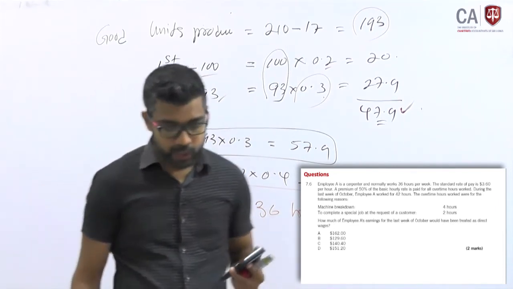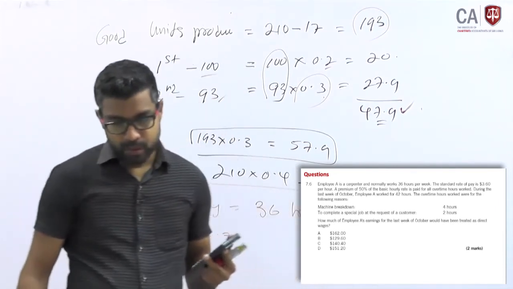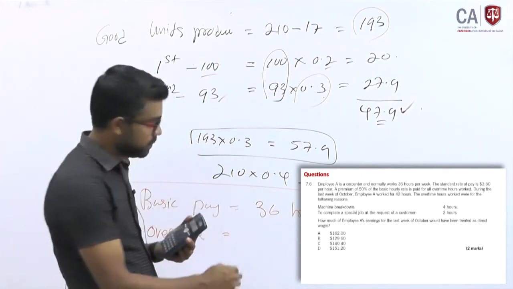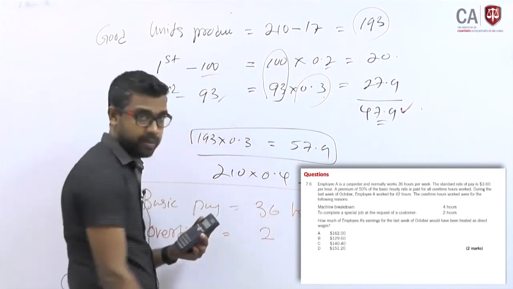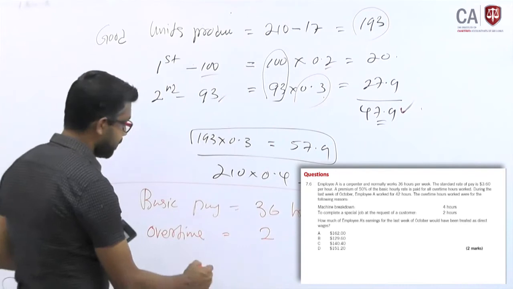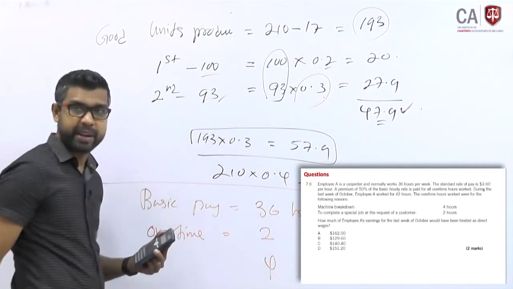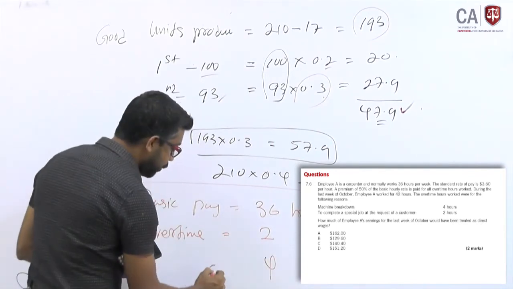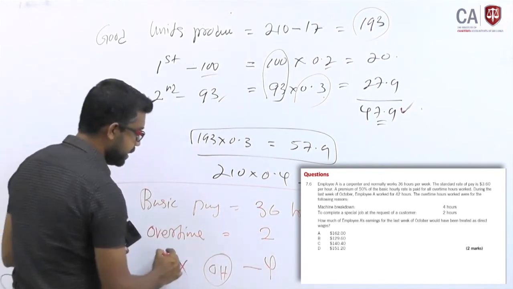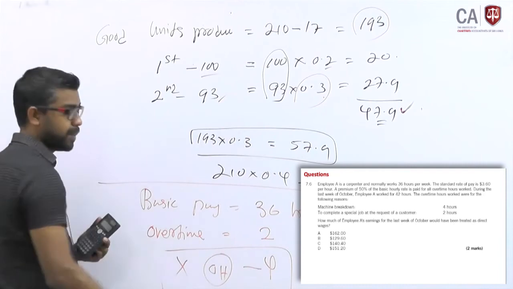Overtime premium, how do you calculate? You worked 2 hours extra and another 4 hours due to machine breakdown. This will be part of overhead, not part of direct cost. Therefore, this will not be considered. Don't consider this part.